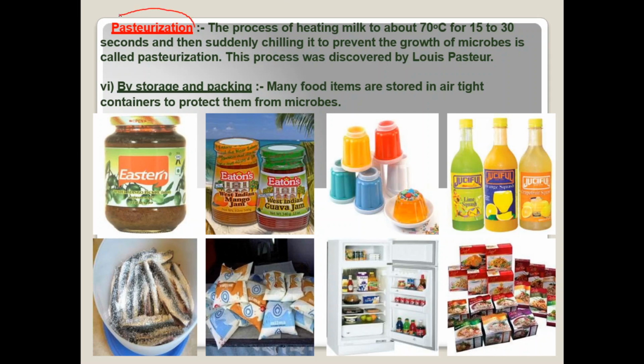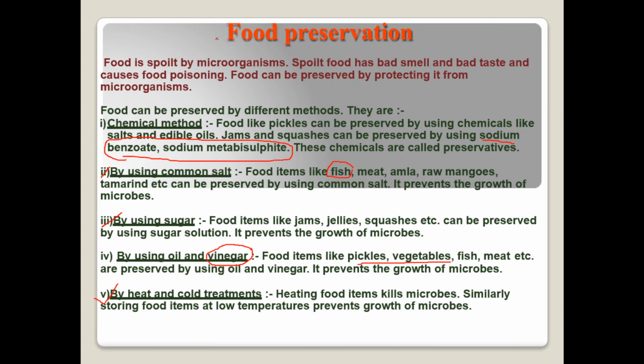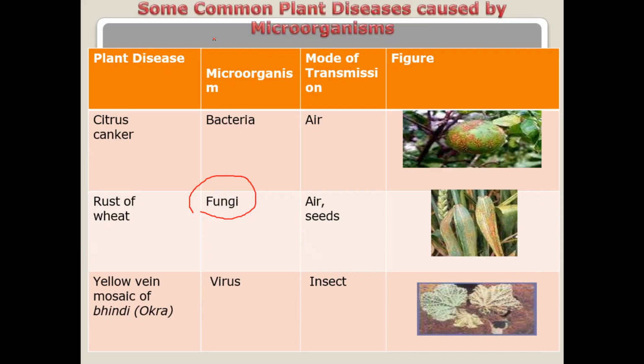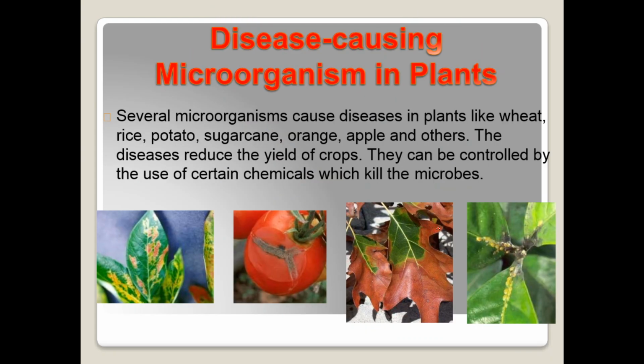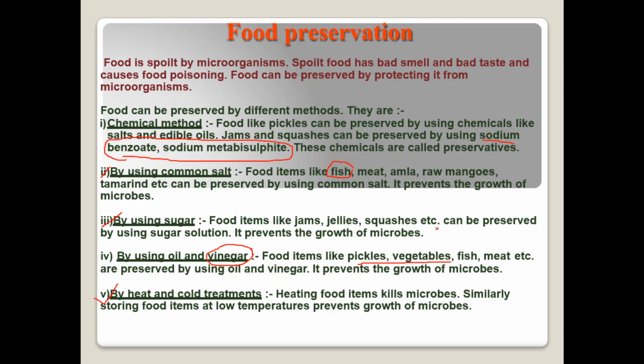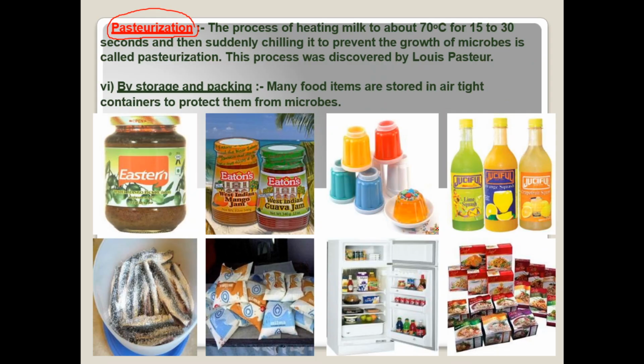This method was discovered by Louis Pasteur, whom we already studied in previous classes. Louis Pasteur discovered fermentation and pasteurization. One more interesting fact is that Louis Pasteur also invented the vaccine for anthrax.